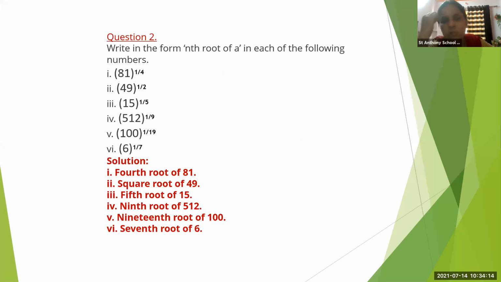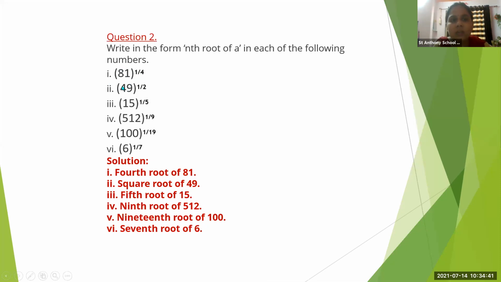Write in the nth root of a form. Now we need to write it as nth root of a. In the previous question, what did we write? We wrote the root first: square root of, cube root of, fifth root of, nth root of. So we converted it in this way, right?